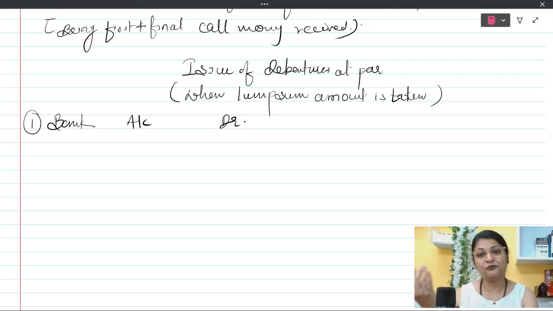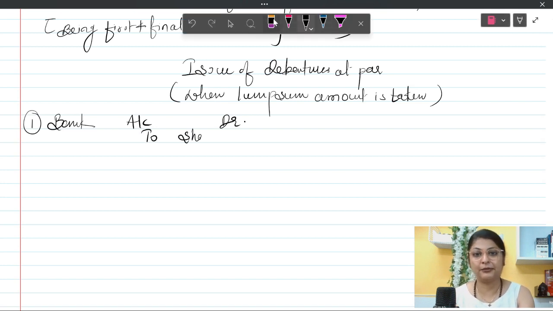I am continuing with the previous example only, assuming that we are not asking 100 rupees in 20, 50 and 30s partition. We are asking all 100 rupees together. So here I am going to open a combined account. This is called debenture application and allotment account. This is a joint account.